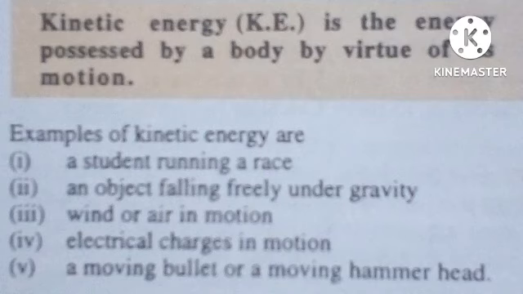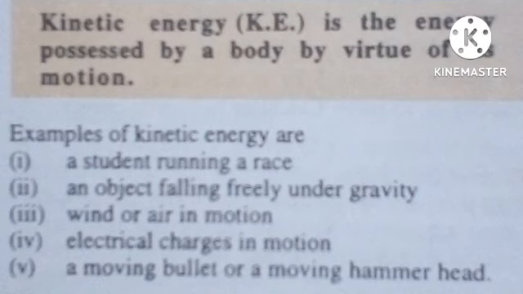So that is the reason, because these cars and moving vehicles have an inherent energy, which is by virtue of their motion. So they transfer some of that energy to the body they hit. So that object also acquires an energy which sets it out in a direction that it did not expect. So there are different types of kinetic energy. For example, a student running in a race. You can also imagine when someone is running with speed and you extend an arm in the direction of the person running. You know how your arm will be pushed aside with force. So it's kind of like someone pushing you.